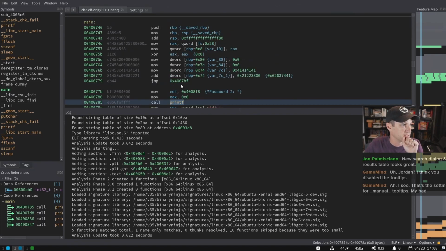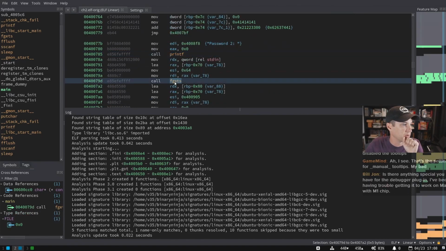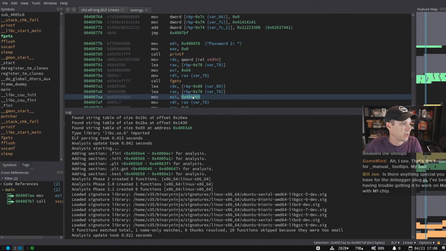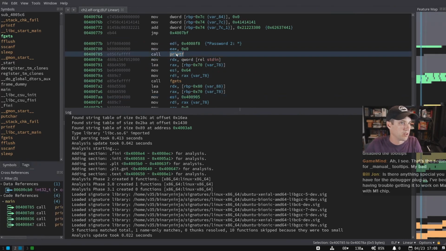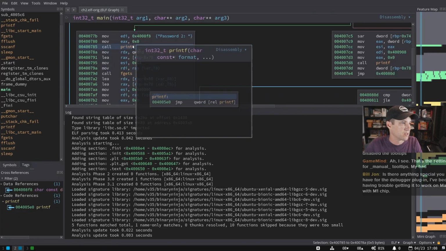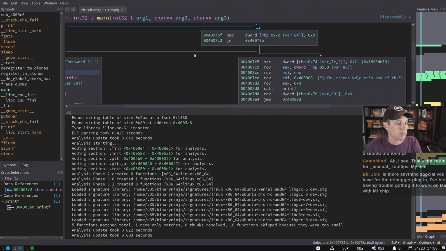So there's something else that I'm doing wrong, or I have set wrong, because this should definitely be showing me... is there a global variable? Is this a pointer? If I hover over something else, why are no tooltips showing up? Am I in the wrong view? Oh, maybe it's only graph view. There, okay, that works. Maybe that's a graph versus linear. Uh-oh, might have to double check those.